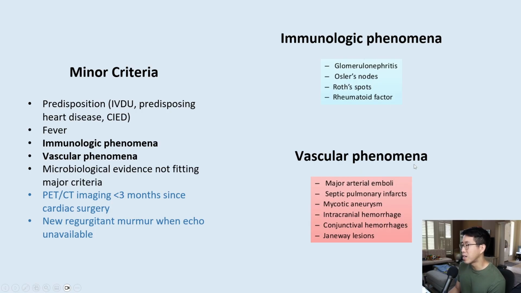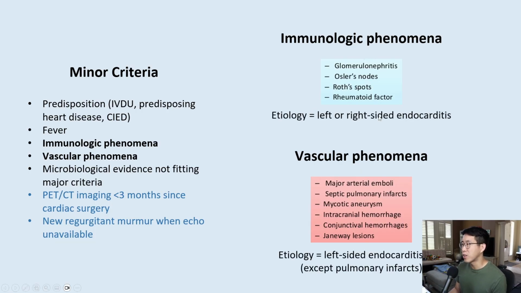And vascular phenomena are going to be arterial emboli, septic pulmonary infarcts, mycotic aneurysm, intracranial hemorrhage, conjunctival hemorrhages, or Janeway lesions. And then in terms of which side of the heart can lead to these phenomena, immunologic phenomena are mediated by complement, and so it doesn't matter which side of the heart the endocarditis is on. These immunologic phenomena can occur whether you have left-sided or right-sided endocarditis.